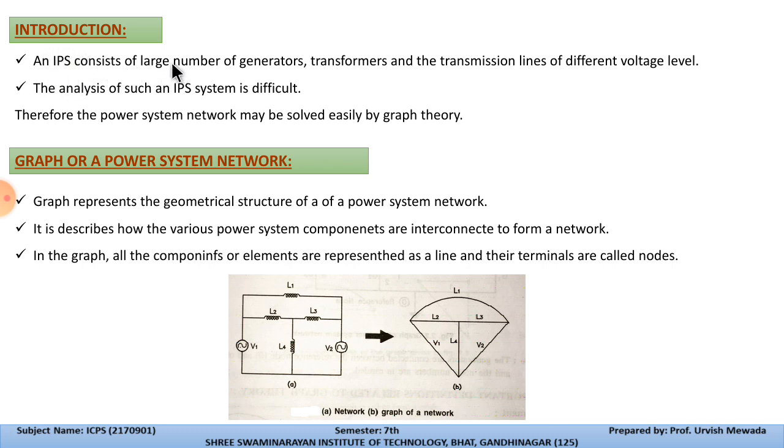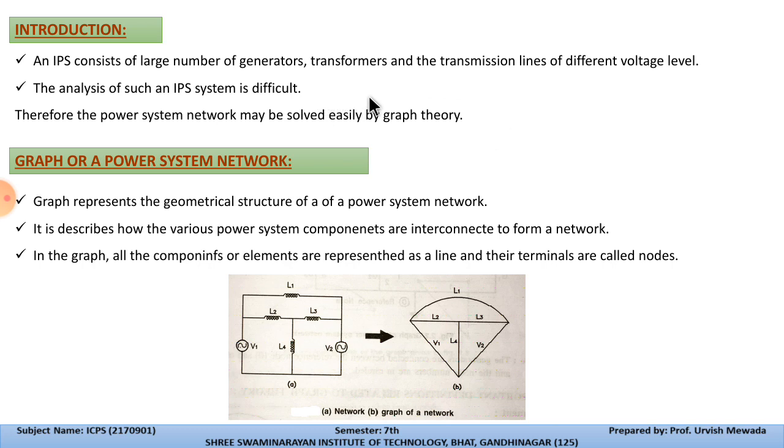Basically that power system consists of a number of generators, transformers and transmission lines, which operate at different voltage levels. Due to such connections, the interconnected power system analysis is very difficult, because by interconnecting all the generating stations the circuit will become complex. Therefore the power system network may be solved easily with the help of graph theory.